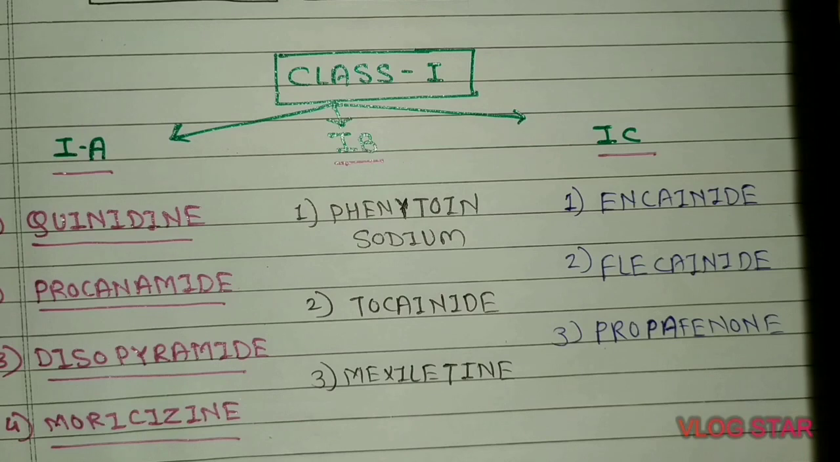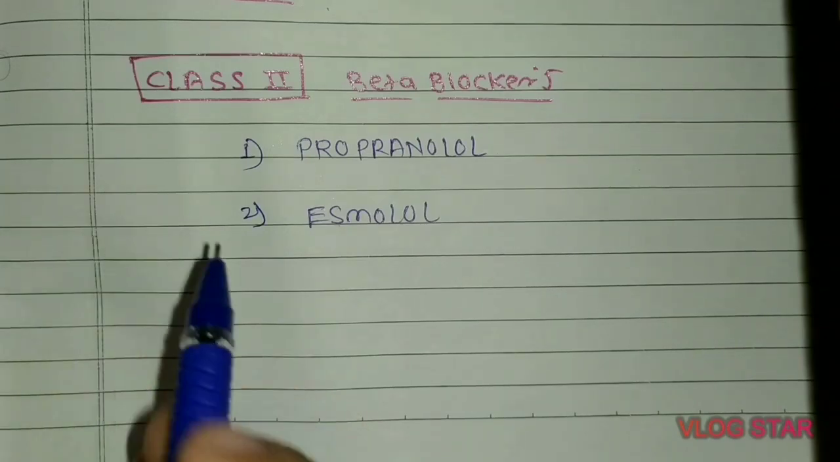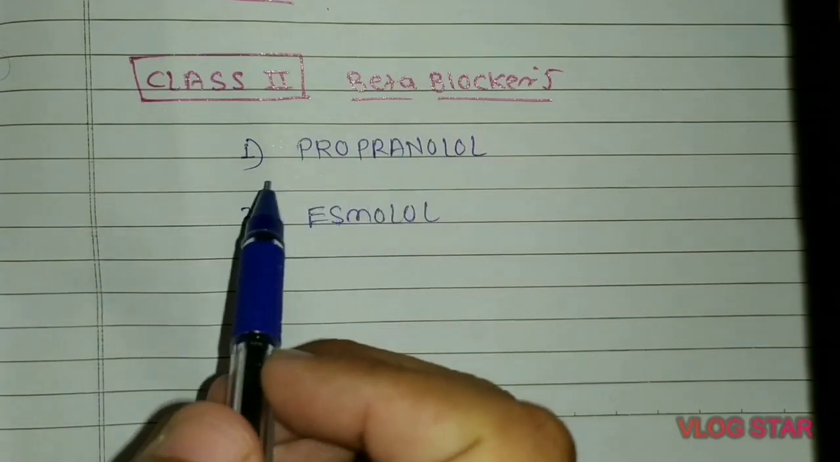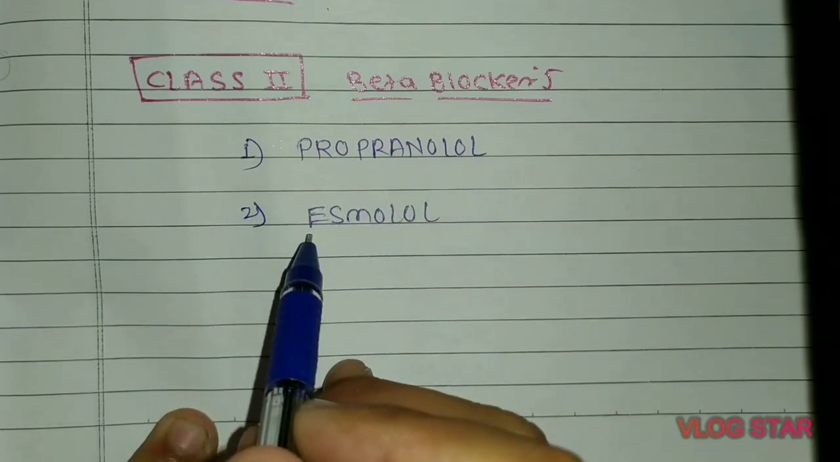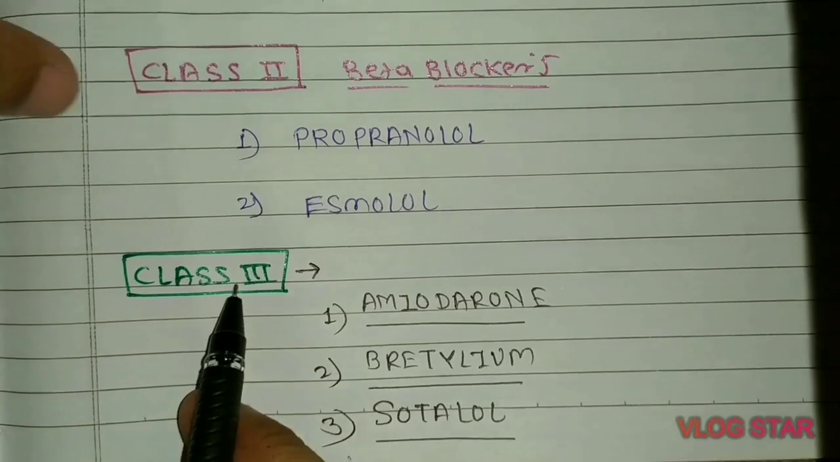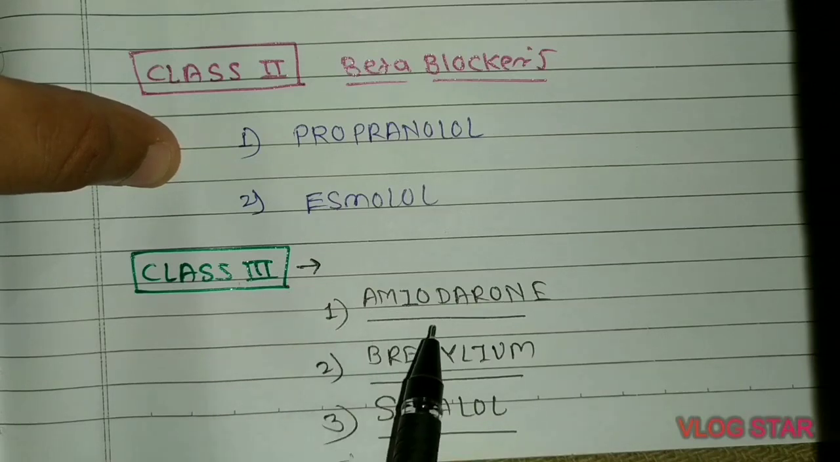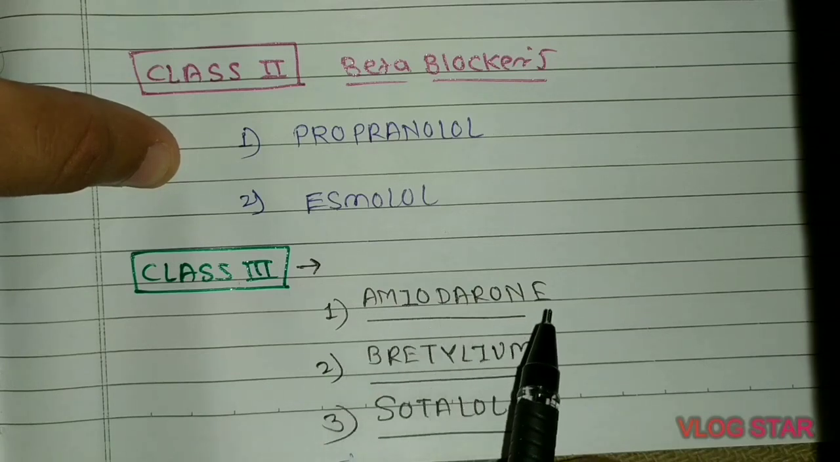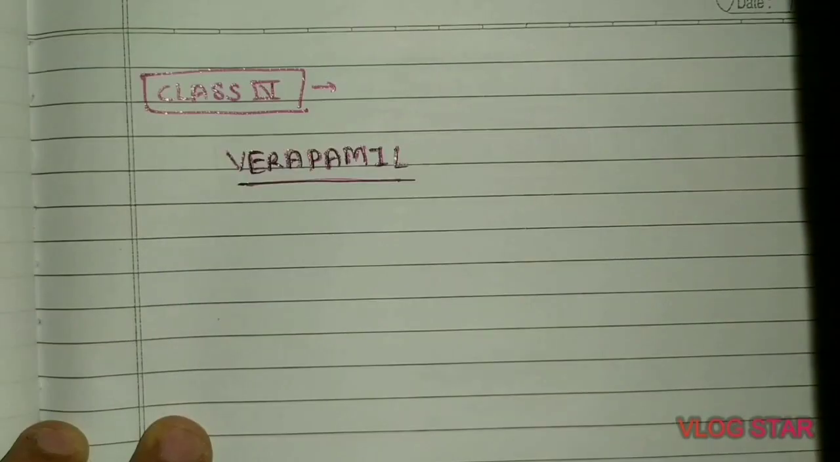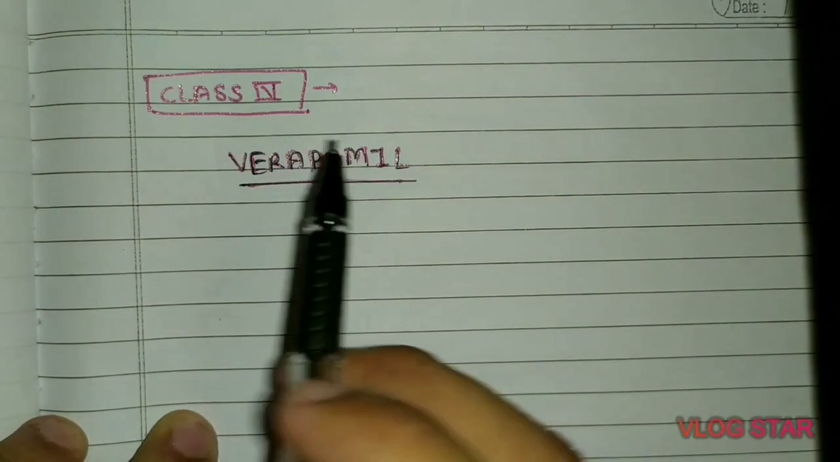Now let's talk about class 2, the beta blocker type of antiarrhythmic drugs. Class 2 consists of beta blockers, that is propranolol and esmolol. Now let's talk about class 3 antiarrhythmic drugs. It usually consists of amiodarone, bretylium and sotalol. Amiodarone is also called cardiorone. And the last, class 4 antiarrhythmic drugs, consists of verapamil.